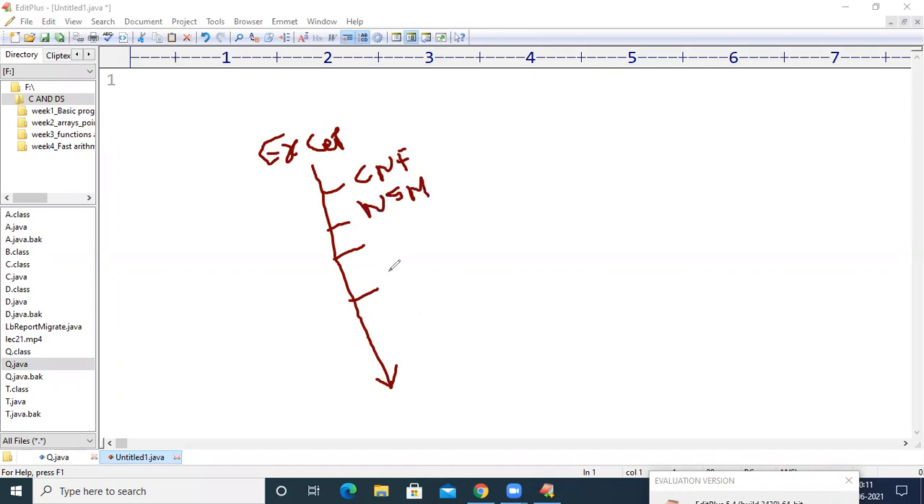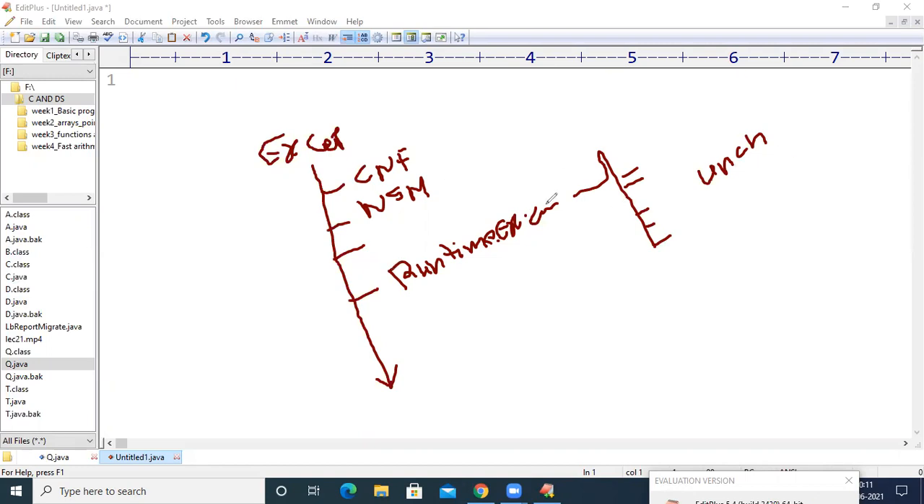Among all these exception classes, there is one class called the RuntimeException class. Under the RuntimeException class also, there are many subclasses. All these classes are called unchecked exceptions.